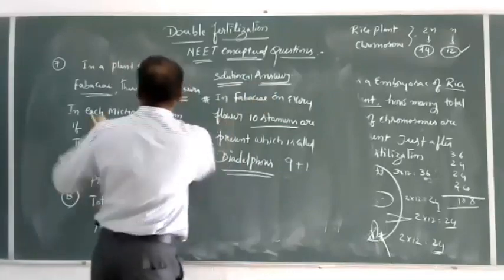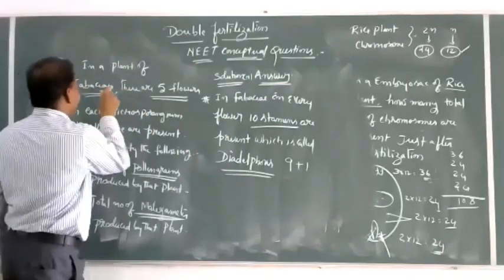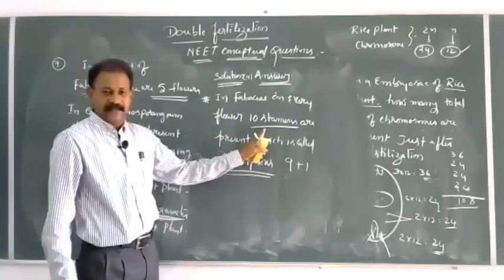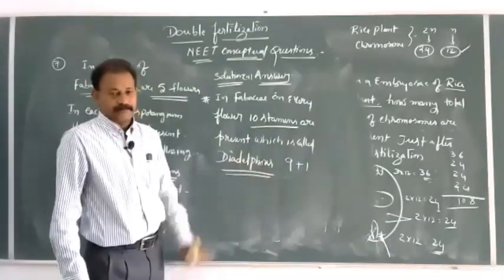So solution for this, first we have to identify in Fabaceae, in a flower, how many stamens are there? 10 stamens are there.